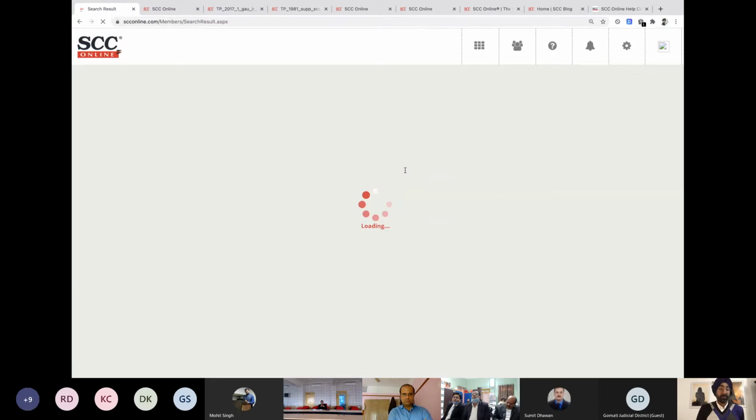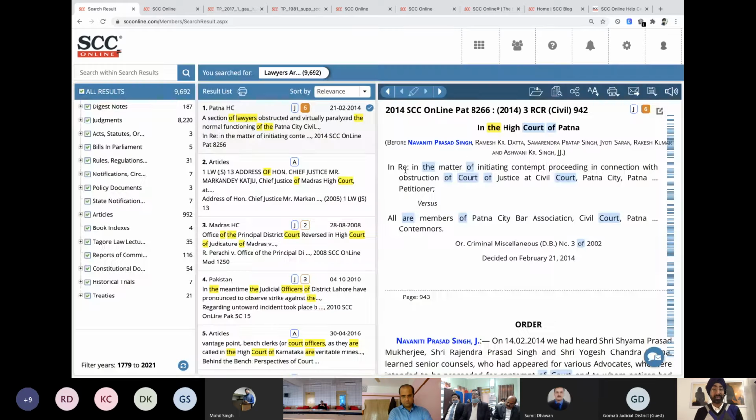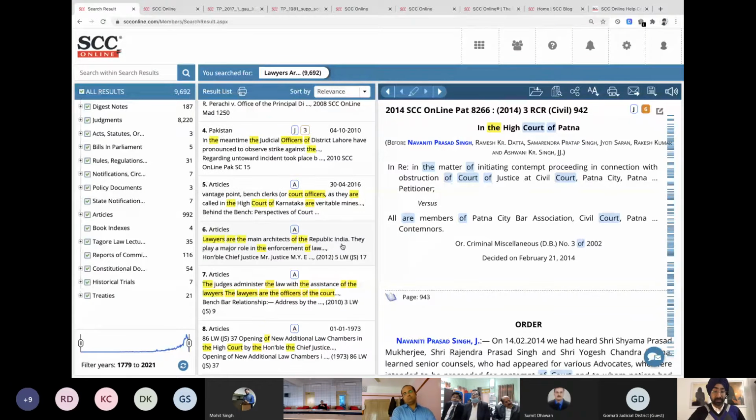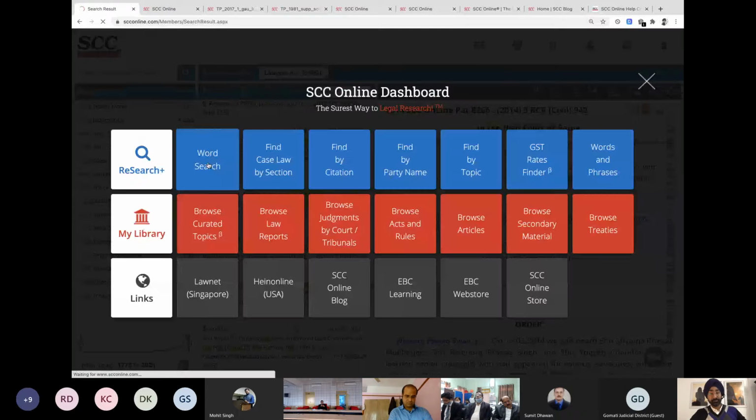So that's my query. But why am I saying that we should not write the full sentence? Why is it not a good idea? This will answer that. Now, if you see, it's searching for court of or the, and if you keep scrolling down, you might not even find lawyers are the main architects of the Republic of India. Not making sense. Lawyers are the officer. I'm getting it, but it's an article, not a judgment. Doesn't make sense to me. And this has around 9,600 results. Let's go back. What can we do?